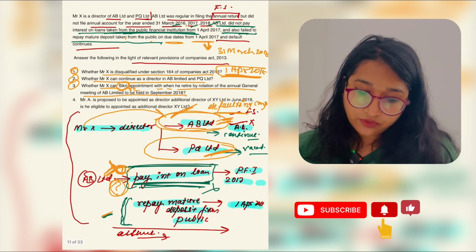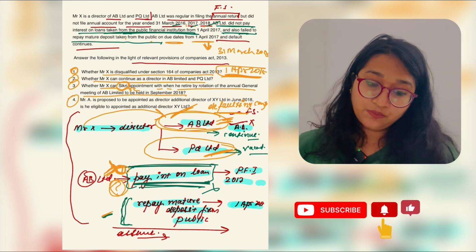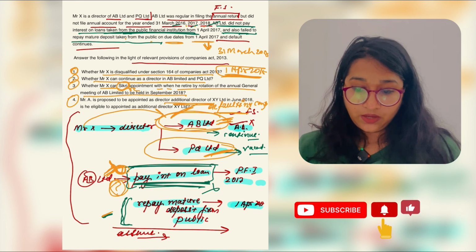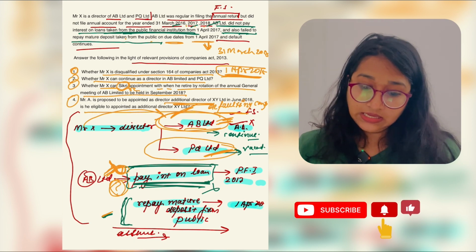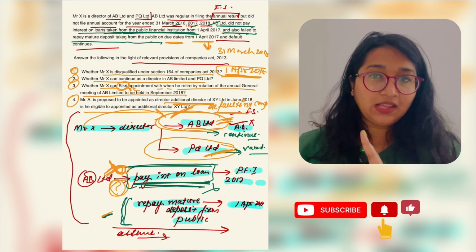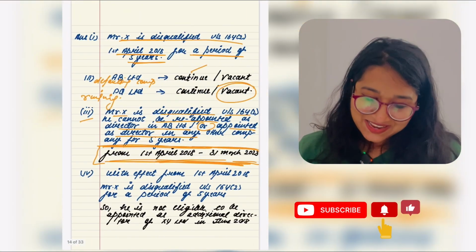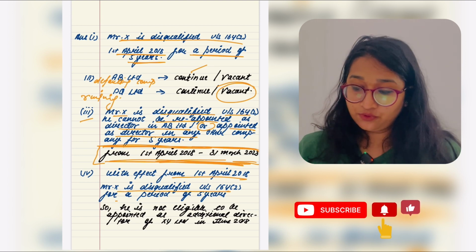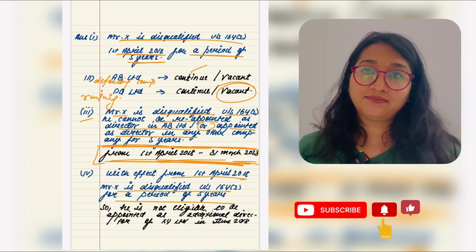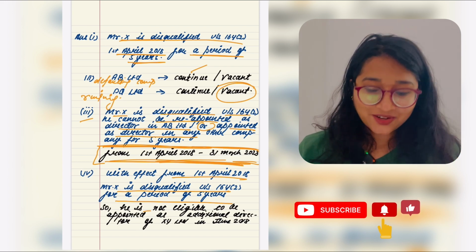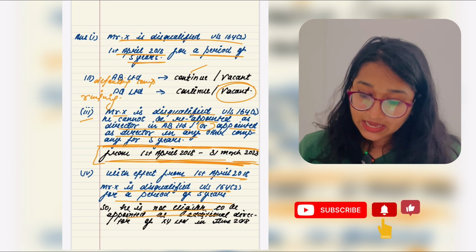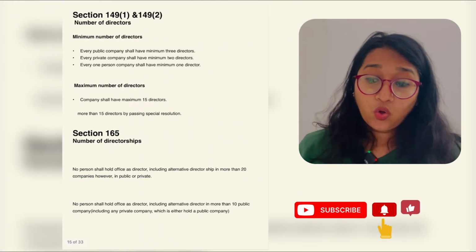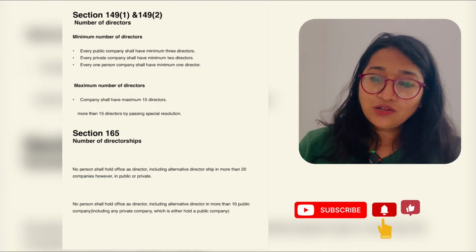Got it? Now let's go for the fourth question, which says Mr. A is proposed to be appointed as additional director of XY Limited in June 2018. Is he eligible? What did I say? Remember? So let's jump into the answer now. With effect from 1st April, Mr. X is disqualified under 164 subsection 2 for a period of 5 years. Got it? So he is not eligible to be appointed as additional director of XY Limited in June 2018. Is it clear? Hope this part was also clear to you.